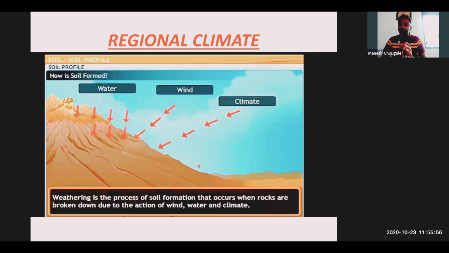It means rock अगर similar भी है in different regions, but climate is different. Try to understand: you can have a similar rock in different regions, but if the climatic conditions are different in different regions, then also there will be a difference in the soil. The soil will be different because of the different climatic conditions of those regions. So the rock and the soil will undergo different weathering in the process. Okay, next screen.